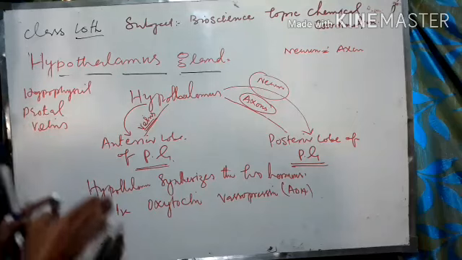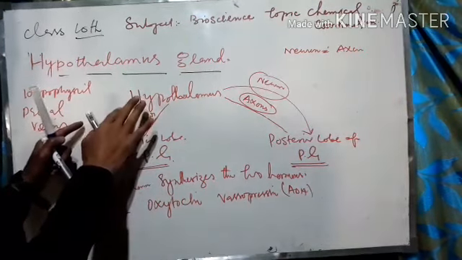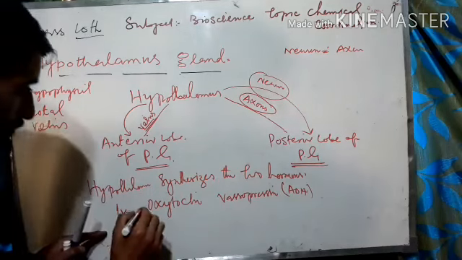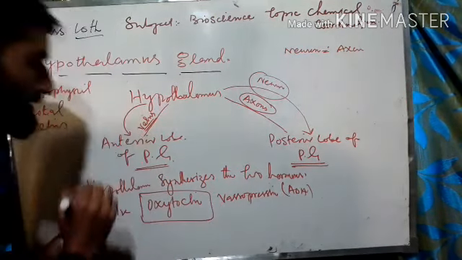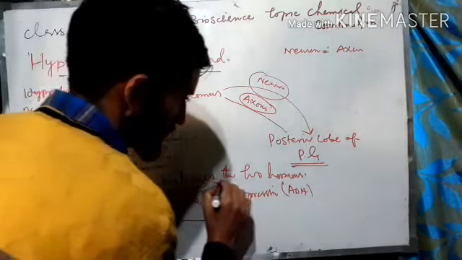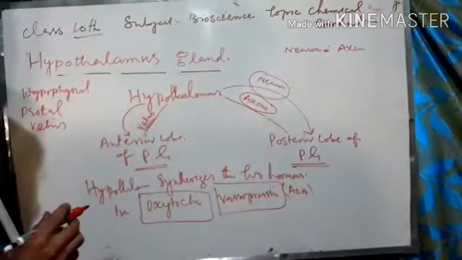So the hypothalamus synthesizes these two hormones, oxytocin and vasopressin. Later on you will see the function of oxytocin. You will also see the function of ADH, that is vasopressin.